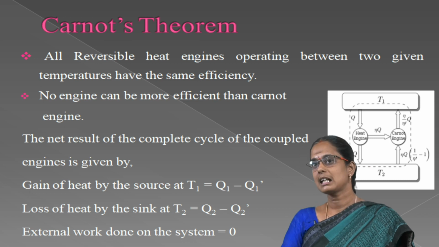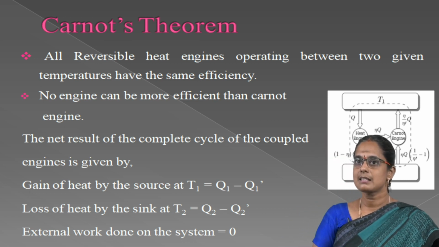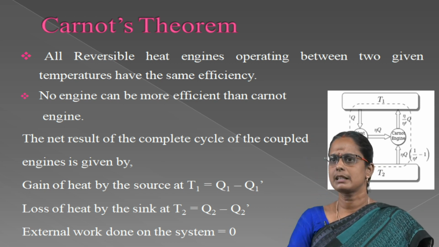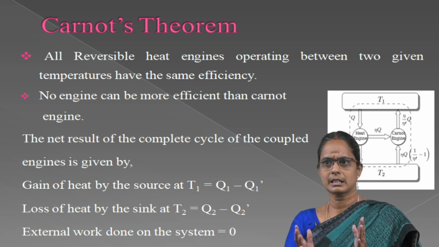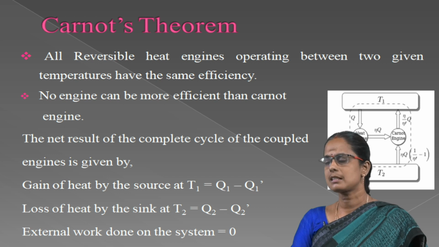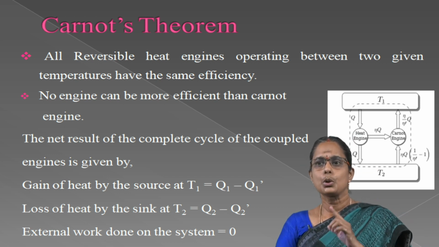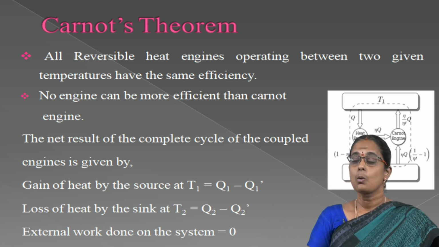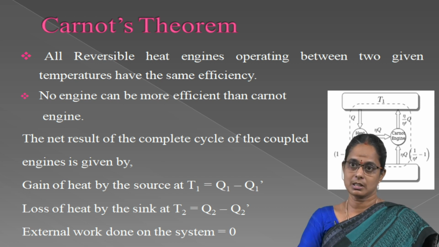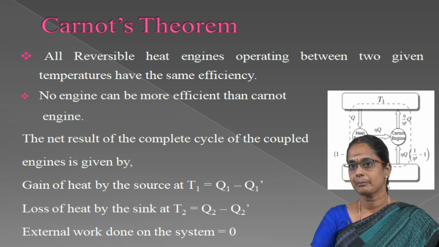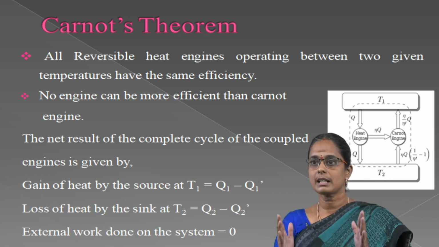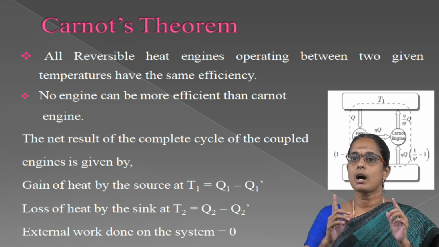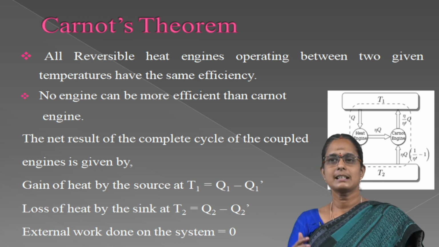Now, let us see Carnot's theorem. This Carnot's theorem is from the second law of thermodynamics. Two important results are derived, and these conclusions taken together constitute Carnot's theorem. It states that no engine can be more efficient than a perfectly reversible engine working between the same two temperatures. The next statement: the efficiency of all reversible engines working between the same two temperatures is the same, whatever the working substance. Now let us see the explanation.